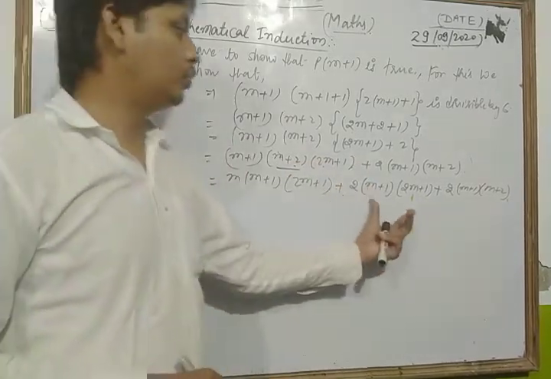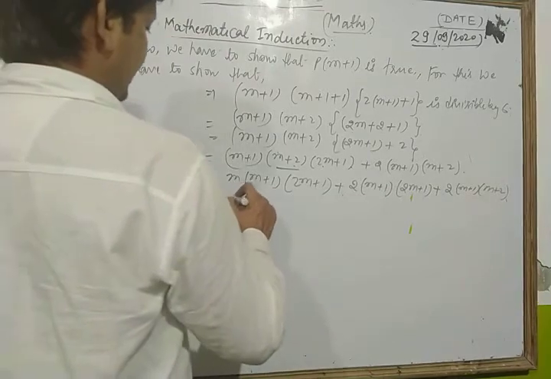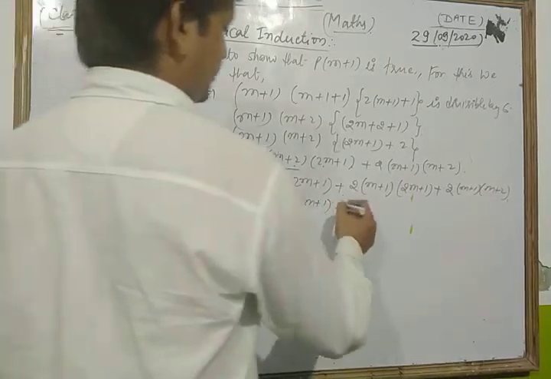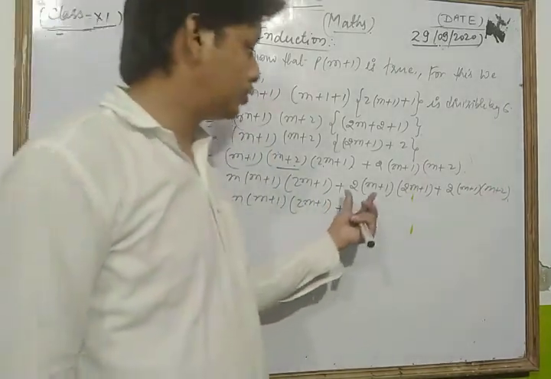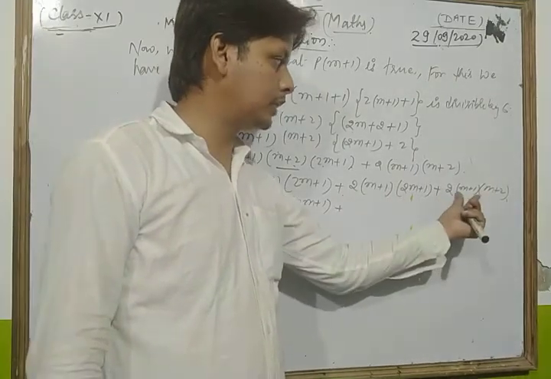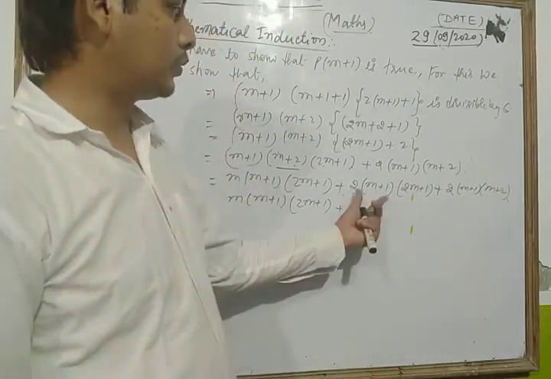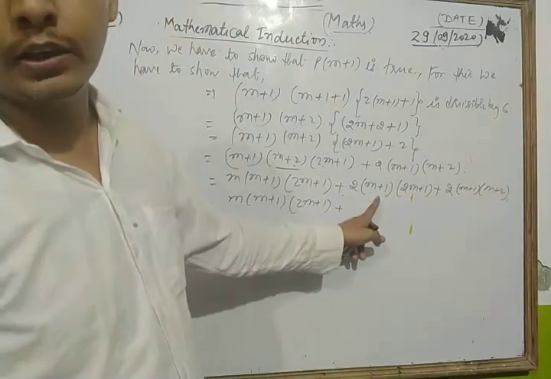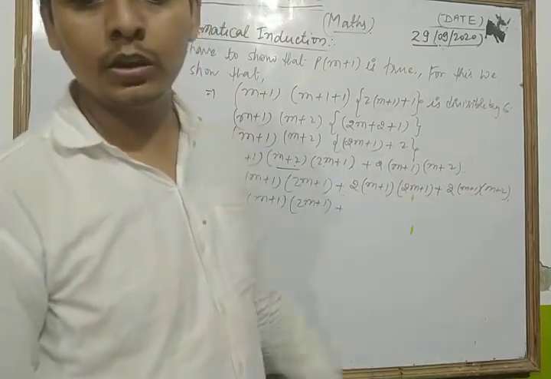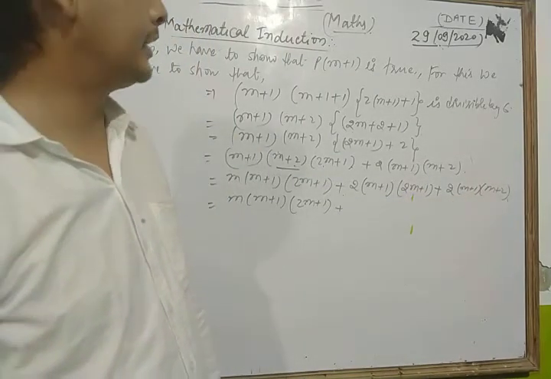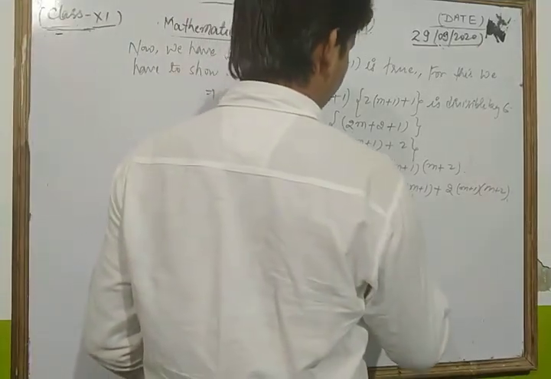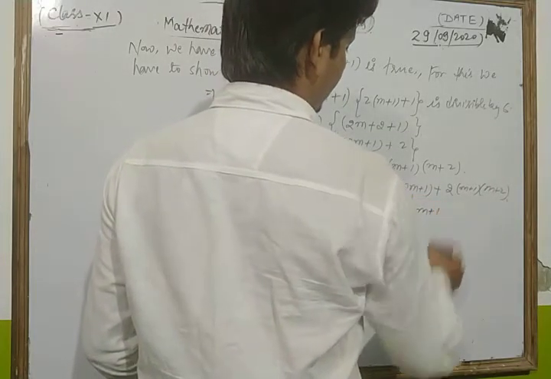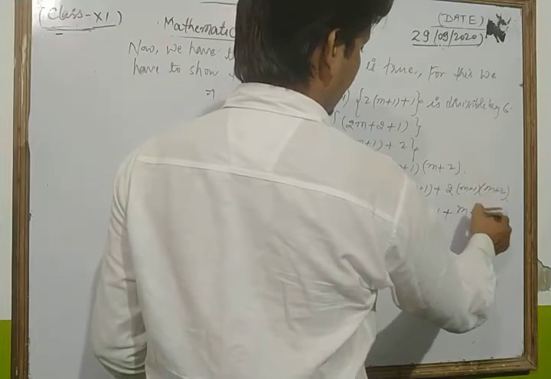So we get this. Now look here, we write m plus 1 times 2m plus 1, plus, we take 2m plus 1 and m plus 1 as common. What do I do here? 2 times (m plus 1)(2m plus 1) plus 2 times (m plus 1). So now we take 2 times (m plus 1) as common. Then what do I get? We get 2m plus 1 plus m plus 2.